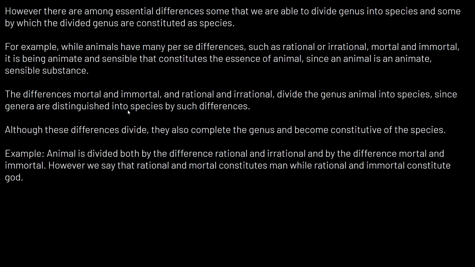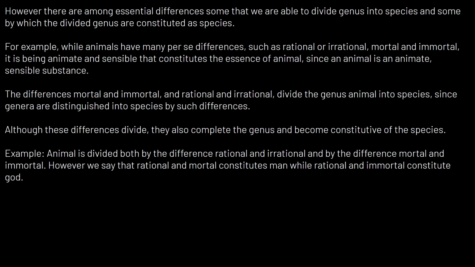However, among essential differences there are some by which we are able to divide a genus into species, and some by which the divided genera are constituted as species. For example, while animals have many essential differences, such as rational or irrational, mortal and immortal, it is being animate and sensible that constitutes the essence or nature of animal, since an animal is an animate, sensible substance.